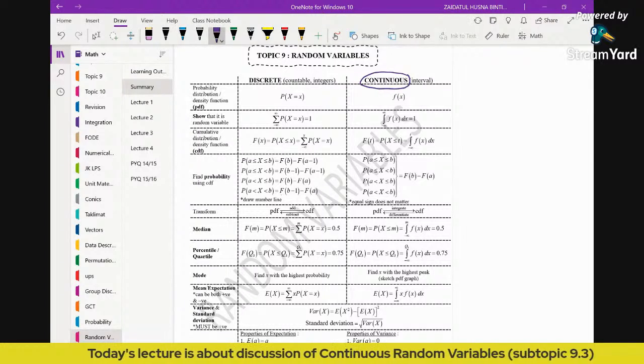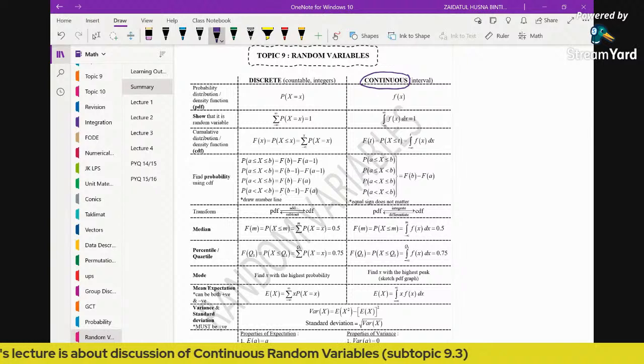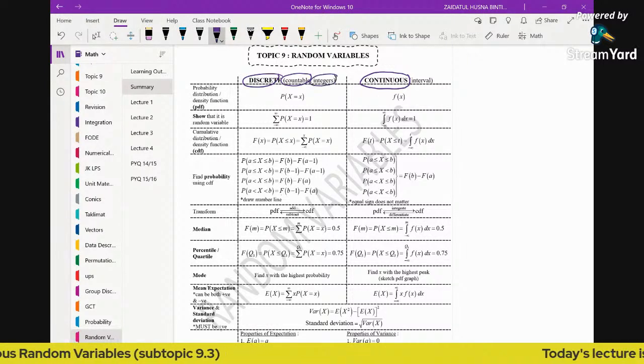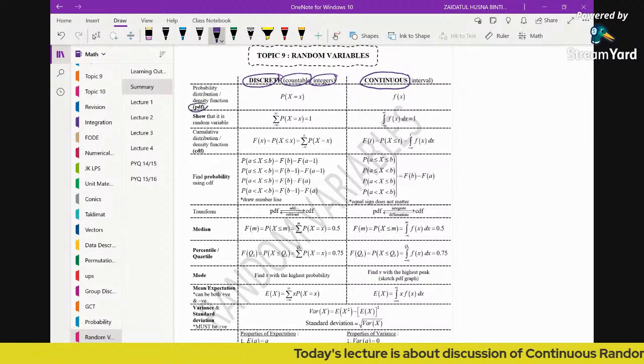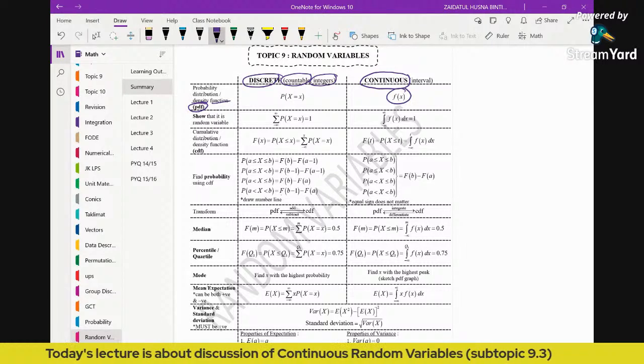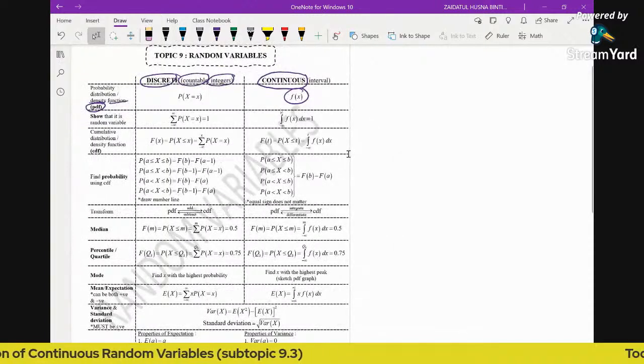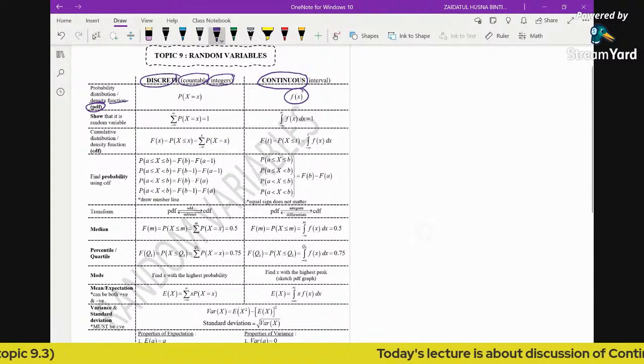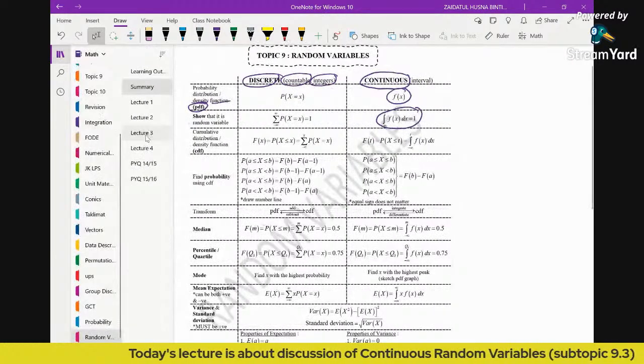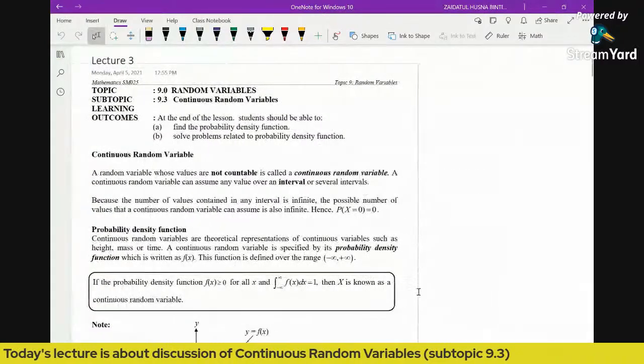So again, what is a continuous random variable? It is non-countable. For discrete we have countable values or integers, so the continuous random variable is just the opposite. When we talk about the PDF, it's the probability density function, represented by the small letter f. Now, you may come across this integral symbol. So what does that mean? Let's see this.